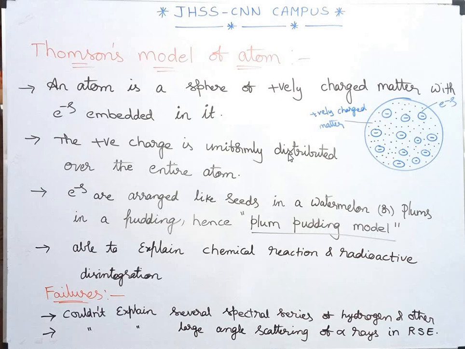But the failures of Thomson's model are, it could not explain several spectral series of hydrogen and other elements, which you will understand later on. And it failed to explain the large angle scattering of alpha ray particles in Rutherford's experiment, which is our next topic. So this was the basic idea given by J.J. Thomson, of course the person who discovered the electron.